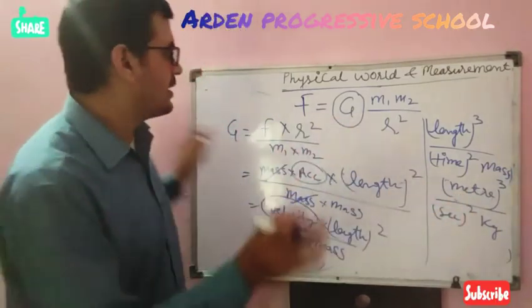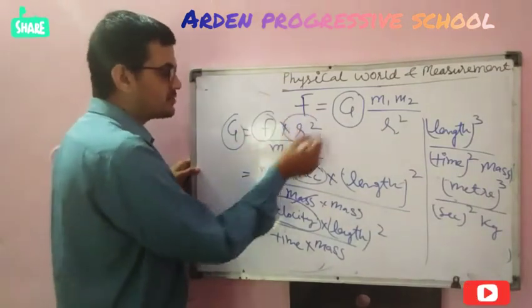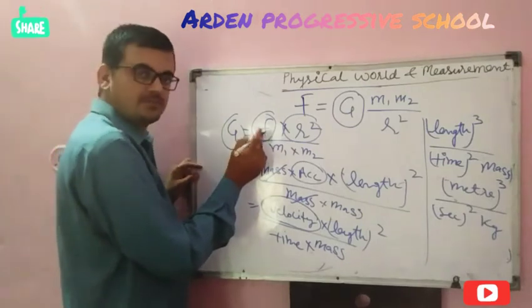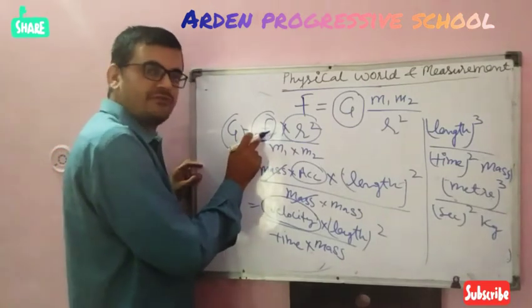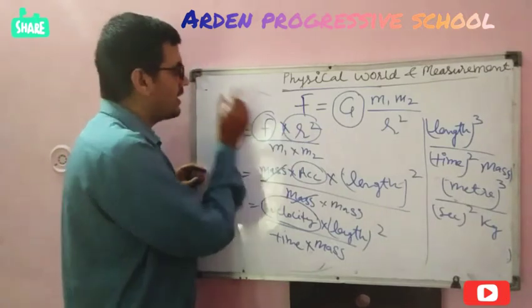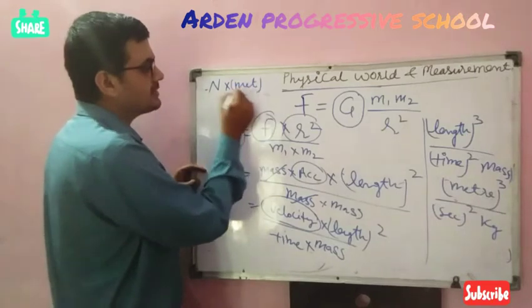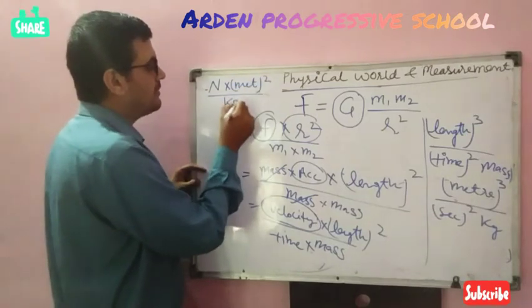Beta, generally we write the unit of G as Newton meter square per kilogram square, because the SI unit of force is Newton and the SI unit of distance is meter. So we write Newton meter square per kilogram square.